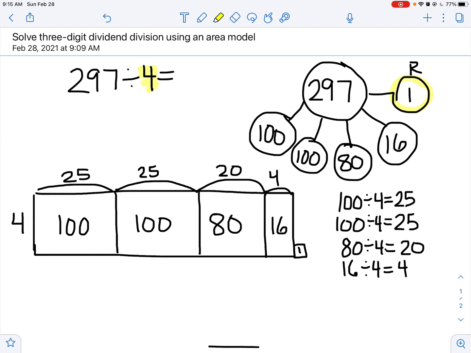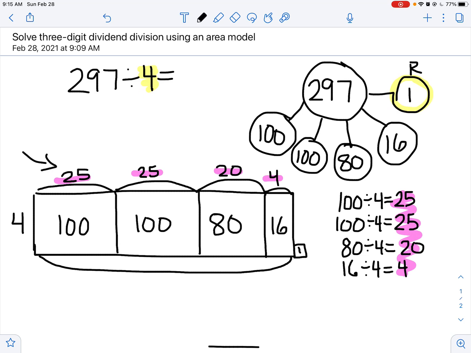So notice how I labeled each part. I want you to be sure you're starting to do this. Label each of those parts that you divided by. And then to find your actual quotient, you're going to add all of those parts up. So all of these numbers here are going to be added to find your total side length. And I would like you to note that on your area model.